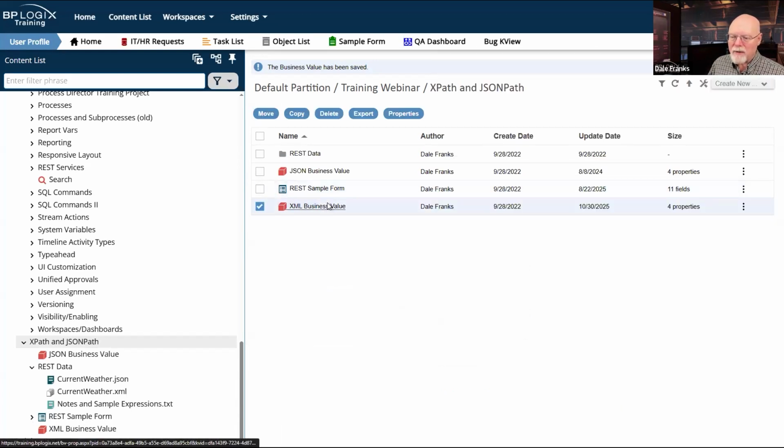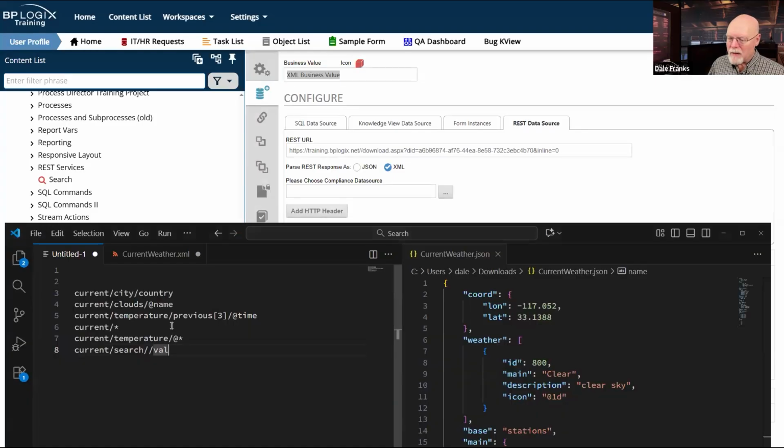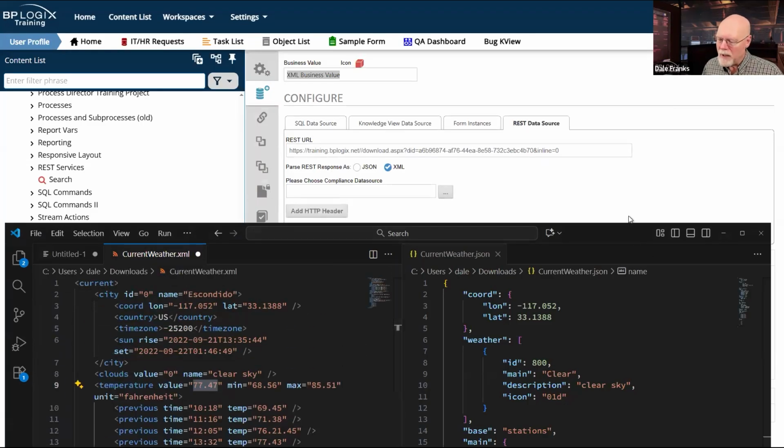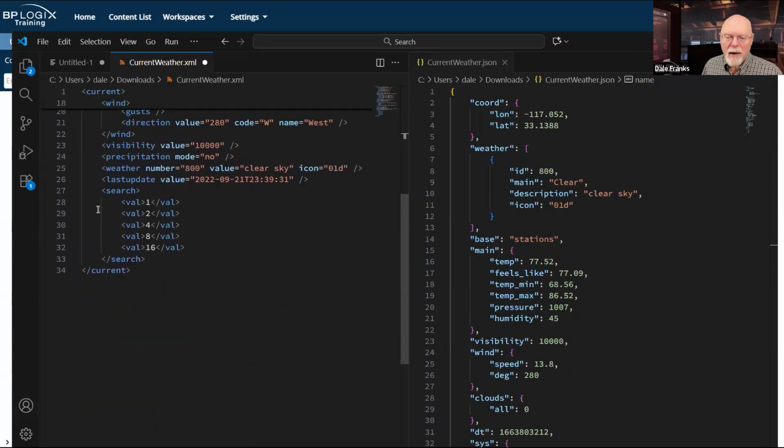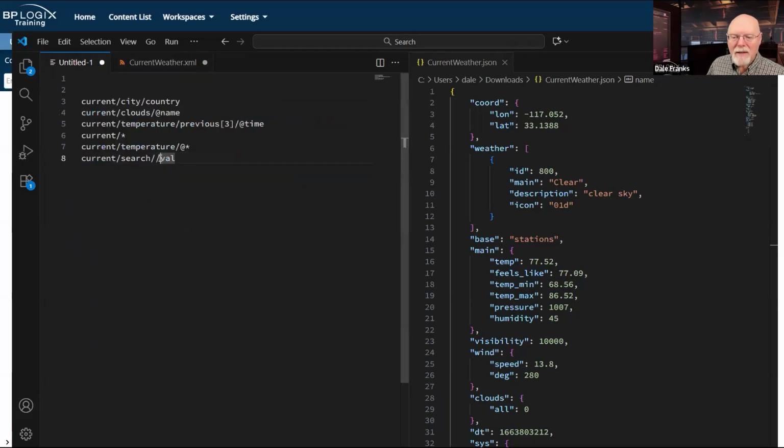Well, if we look at our business value again, I have it right here. That's probably easier to read here. Current slash search slash val. What is that in my XML data? I should probably bring that up here so we can see the whole thing. Well, we got to go all the way down here. And once again, as we talked about a second ago, we have this array, which are the values in this search node. And I have 5 of them, 1, 2, 4, 8, 16. And the reason that I returned all of them is I added this double slash here.